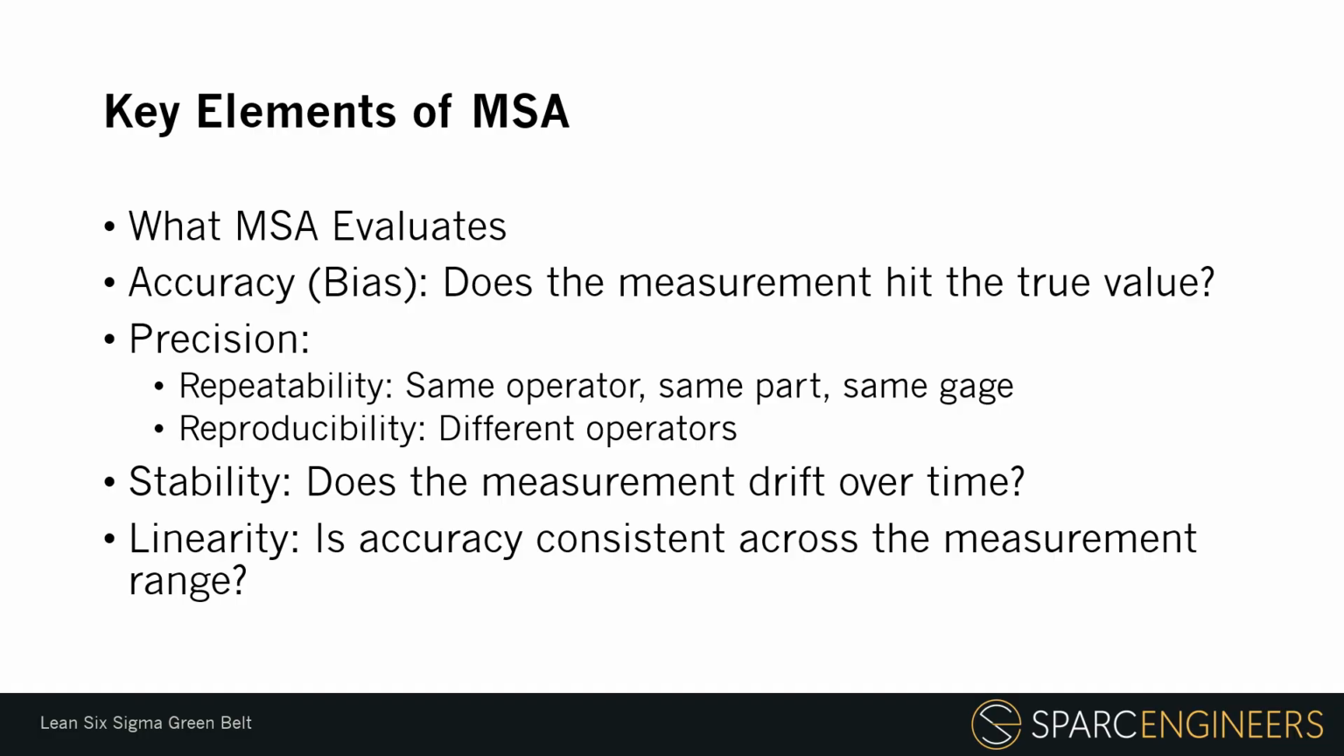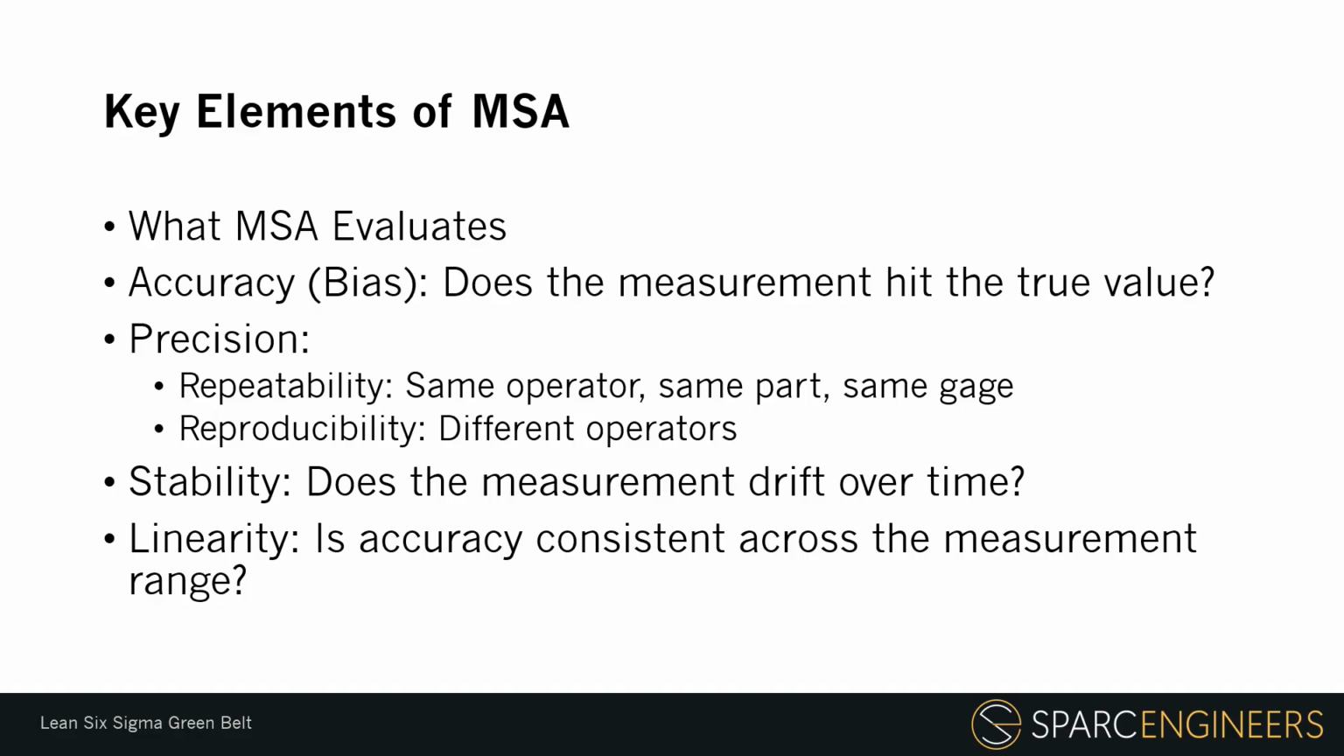Repeatability means the same operator measures the same part with the same gauge multiple times. If the results change significantly each time, repeatability is poor. Reproducibility means different operators measure the same parts. If each operator gets different results, reproducibility is poor. MSA also looks at stability. Stability asks whether the measurement system drifts over time. A system may work well today, but become unreliable later due to wear, calibration drift, environmental changes, or method changes. Finally, MSA looks at linearity. Linearity asks whether accuracy is consistent across the measurement range.